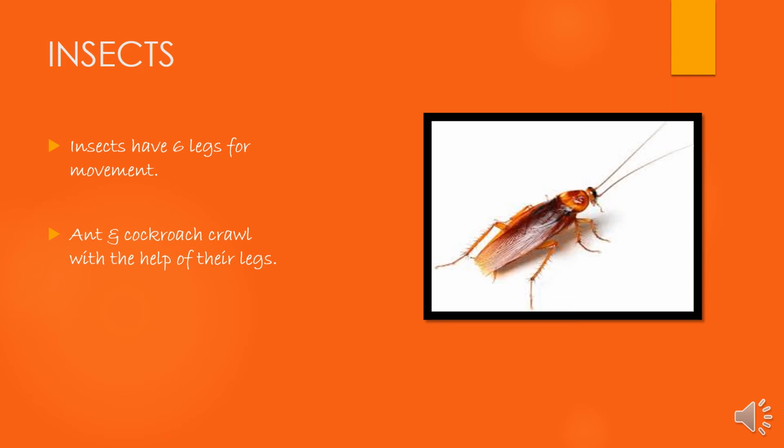Some flying insects have wings to fly. Their forelimbs are modified into the wings. Yes, those are insects who can fly. Their forelimbs, that is the front two limbs, are modified into the wings.